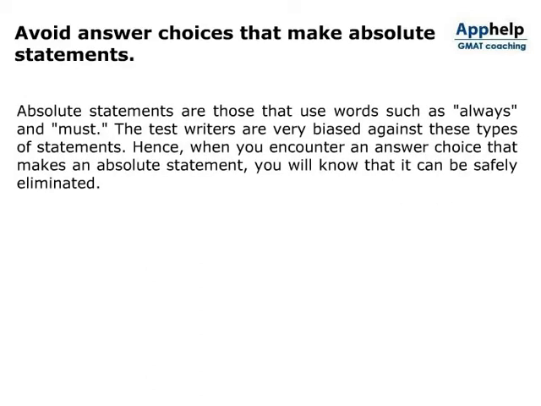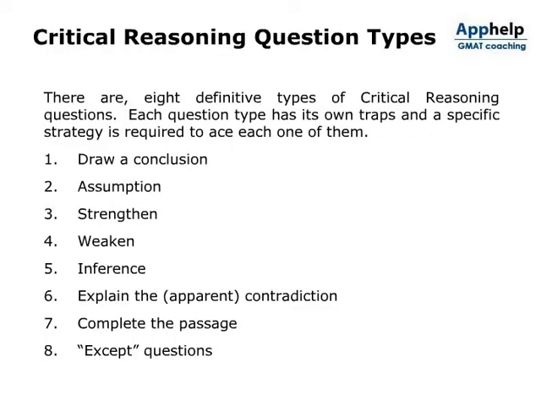Avoid answer choices that make absolute statements. Absolute statements are those that use words, such as always and must. The test writers are very biased against these types of statements. Hence, when you encounter an answer choice that makes an absolute statement, you will know that it can be safely eliminated. There are 8 definitive types of critical reasoning questions. Each question type has its own traps and a specific strategy is required to ace each one of them.